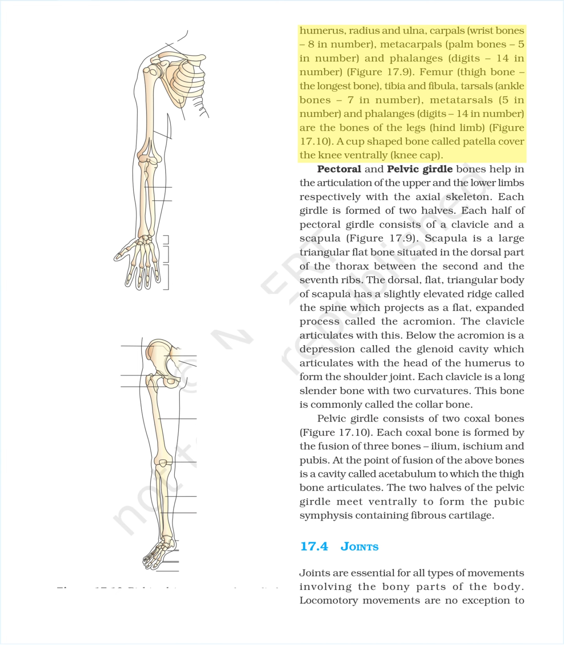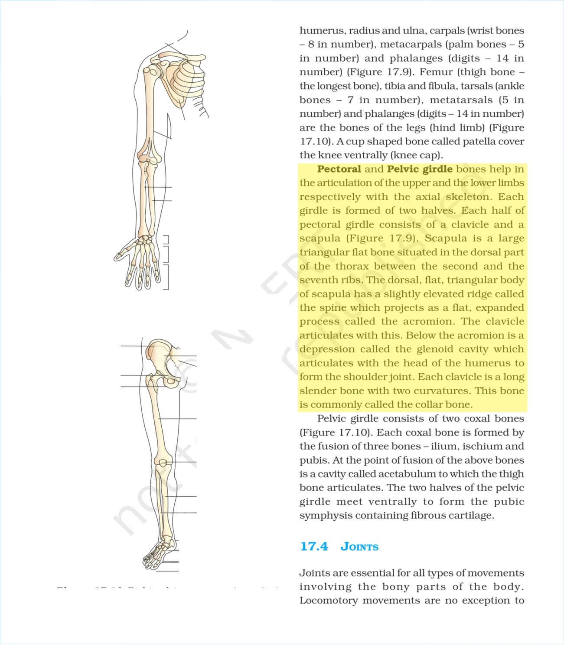A cup-shaped bone called patella covers the knee ventrally, the kneecap. Pectoral and pelvic girdle bones help in the articulation of the upper and the lower limbs respectively with the axial skeleton. Each girdle is formed of two halves. Each half of the pectoral girdle consists of a clavicle and a scapula, figure 17.9.